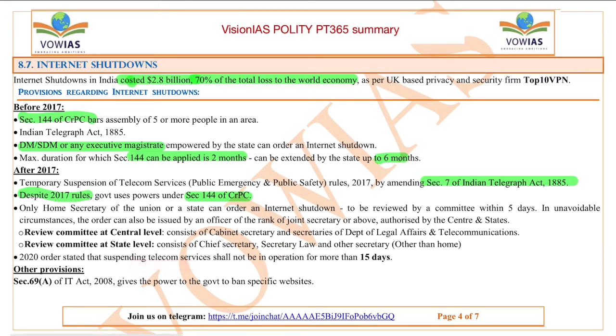suspending telecom services shall not be in operation for more than 15 days. But in spite of all of these things, sometimes the need arises for shutting off the internet. Because normally using the internet only, a lot of clashes are taking place, a lot of fake news is being spread at a very rapid pace. So that's the reason. And if you see some other provisions under section 69A of IT Act of 2008, the power was given to ban specific websites to the government of India.